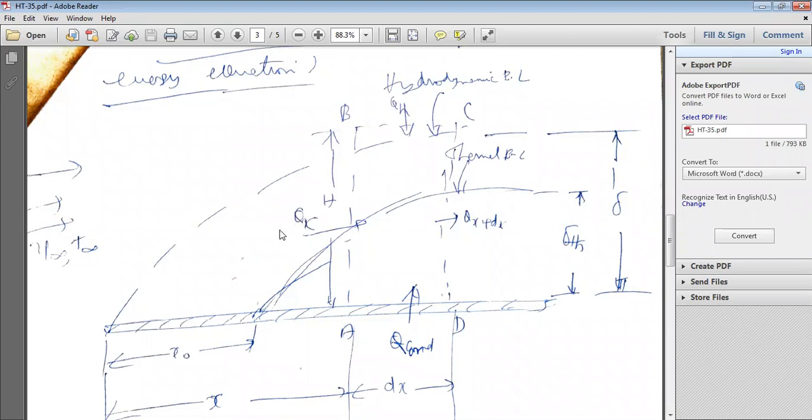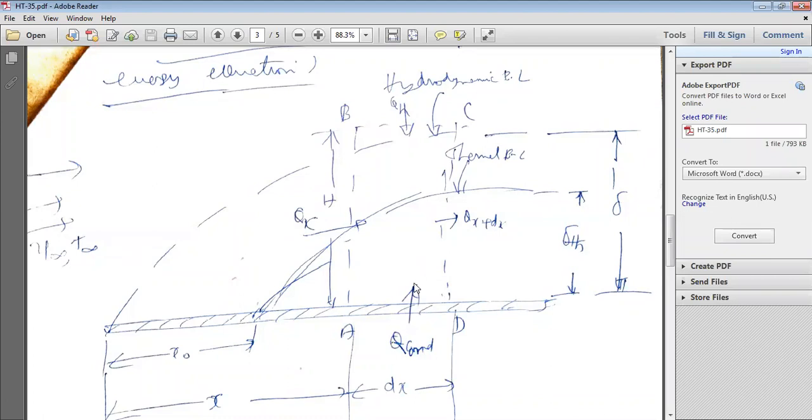So QX is convection heat, because it's in the fluid. But within the thickness of the plate, there is conduction heat transfer from the bottom surface. By neglecting the conduction in the x direction, we are considering the conduction in the y direction only.